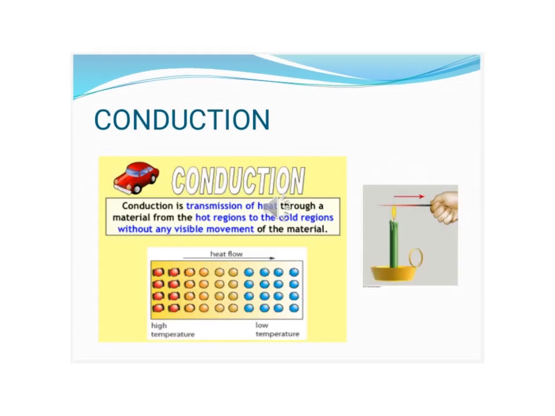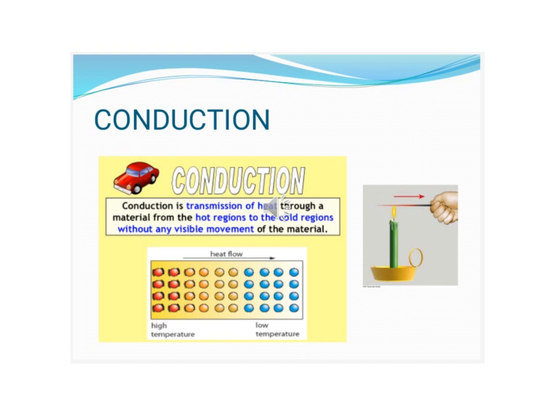The first process of heat transfer is conduction. What is conduction? Conduction is the flow of heat from a body at higher temperature to another body at lower temperature. I give you one example.